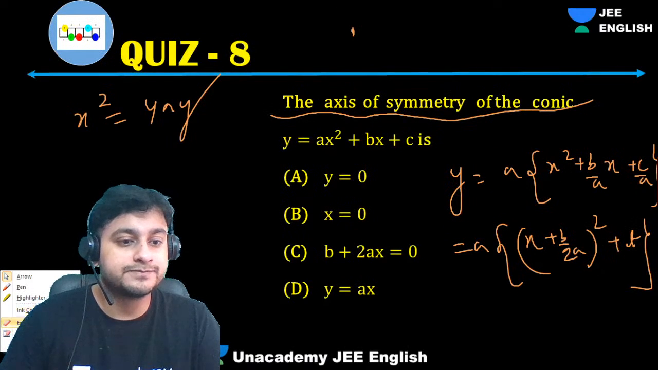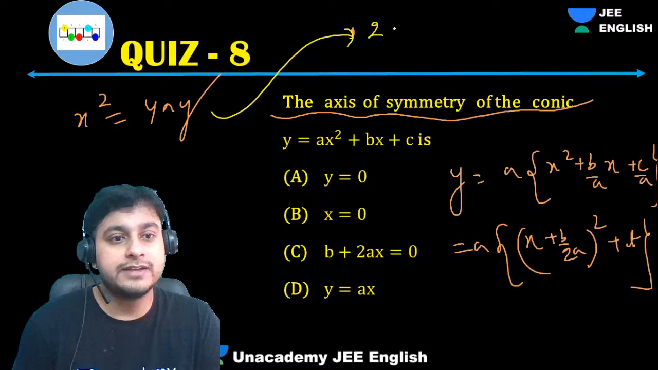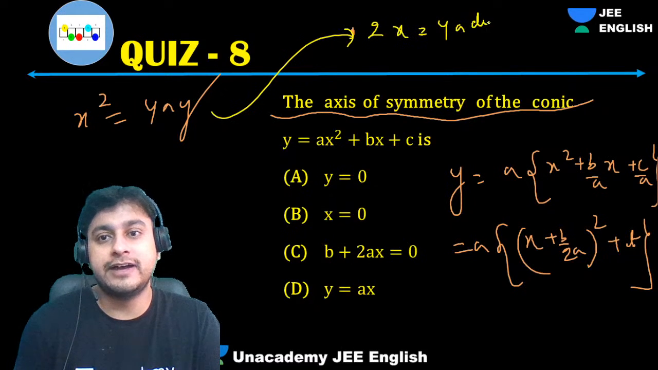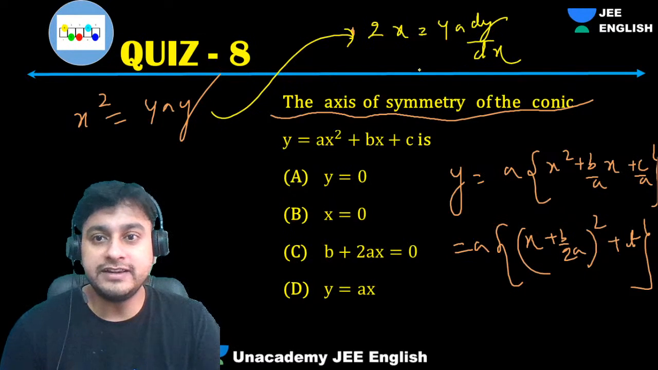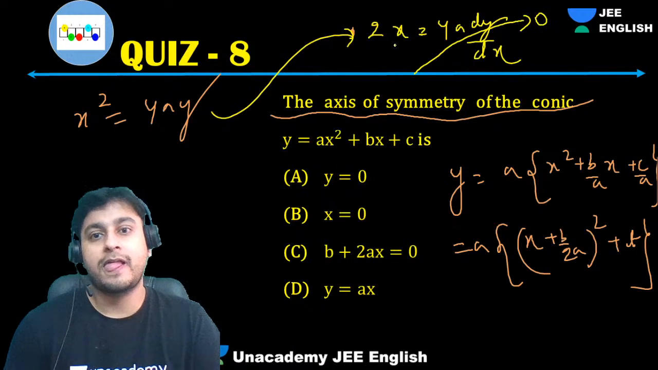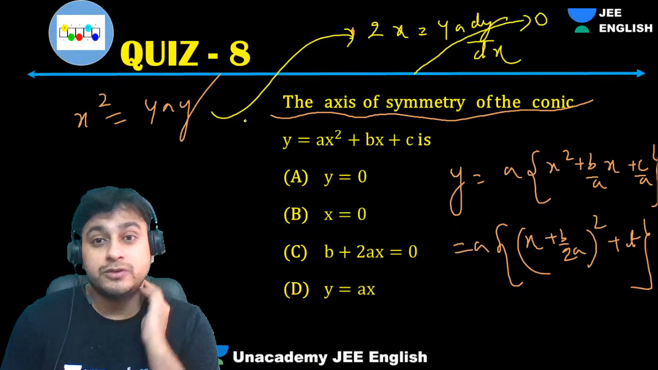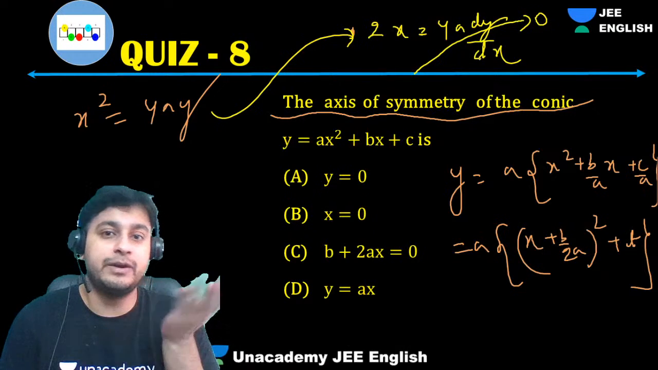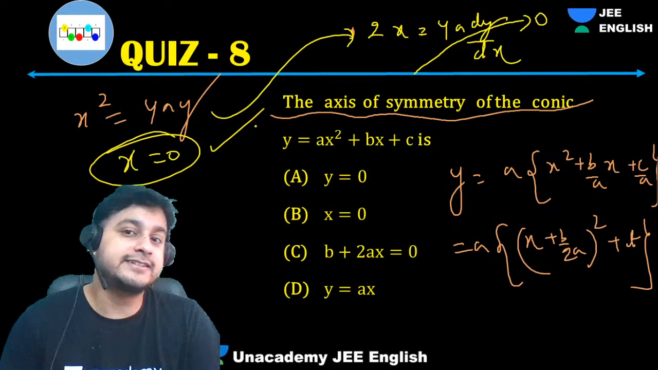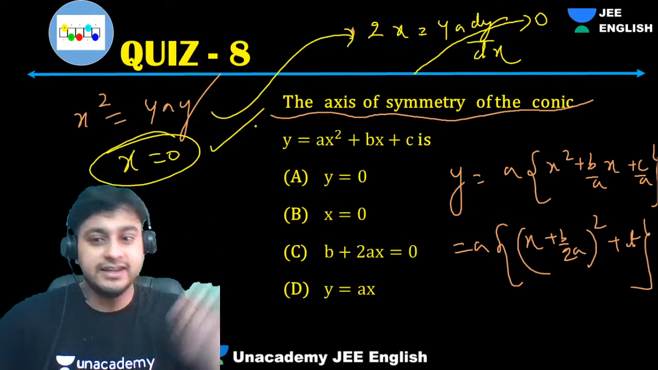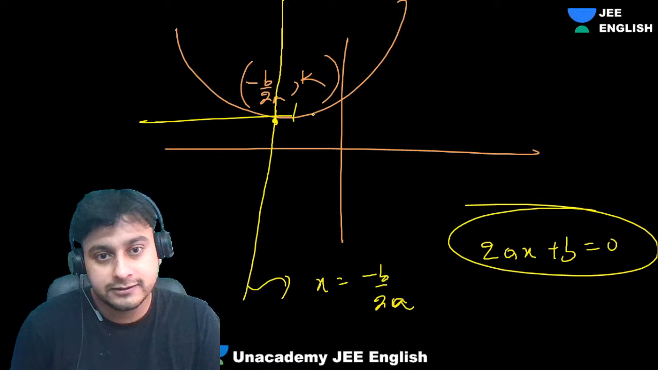See here, guys, one more method. If you differentiate this equation, what are we getting? Tell me. 2x equals 4a dy by dx. So guys, if you equate dy by dx to be 0, what are we getting? X equals 0, isn't it? So the tangent at the vertex, I am differentiating and equating it to 0. I'll get x equals 0. Won't I get the vertex? Yes, I'll get the vertex, isn't it? Because at the vertex the tangent is drawn, right?